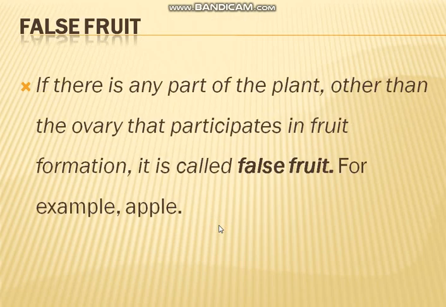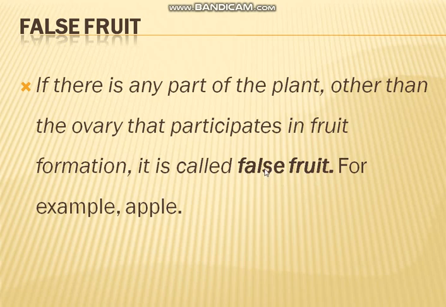Then we can move to false fruit. What do you mean by false fruit? If any part of the plant other than the ovary participates in fruit formation, that is called a false fruit. We know that the ovary becomes the fruit.